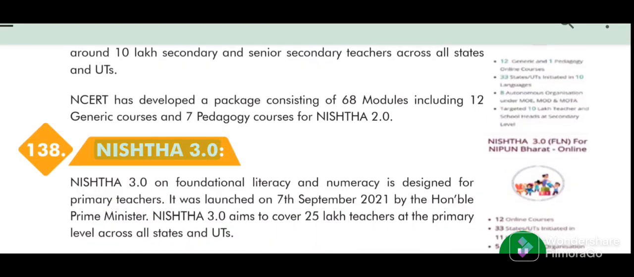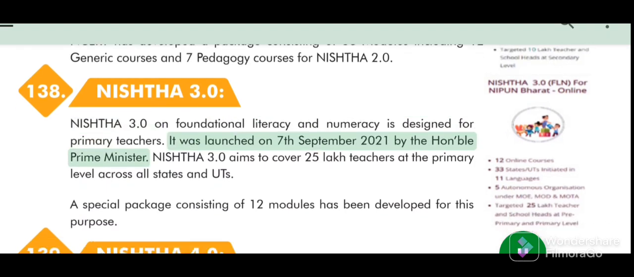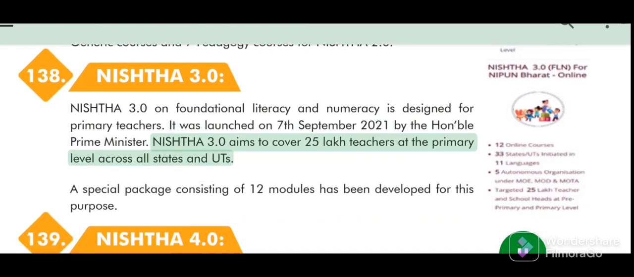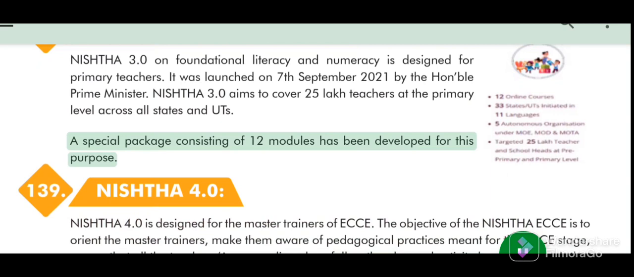138. NISHTHA 3.0. NISHTHA 3.0 on foundational literacy and numeracy is designed for primary teachers. It was launched on the 7th of September 2021 by the Honorable Prime Minister. NISHTHA 3.0 aims to cover 25 lakh teachers at the primary level across all states and UTs. A special package consisting of 12 modules has been developed for this purpose.